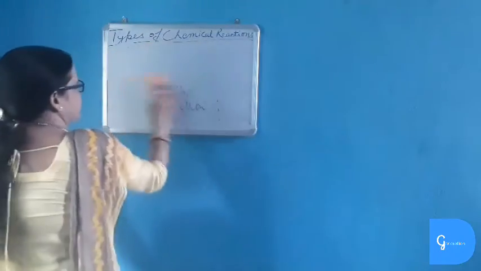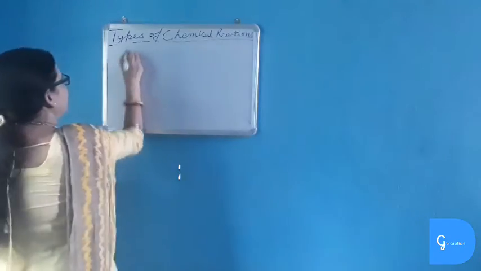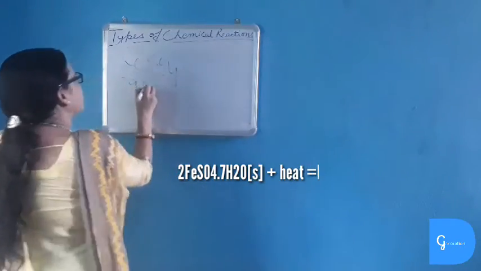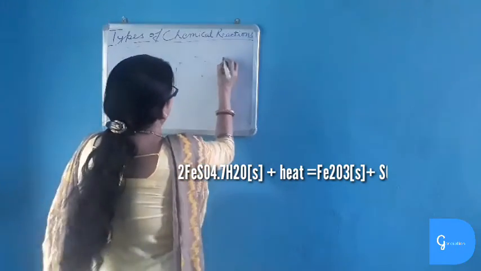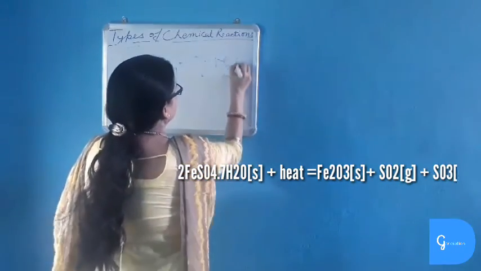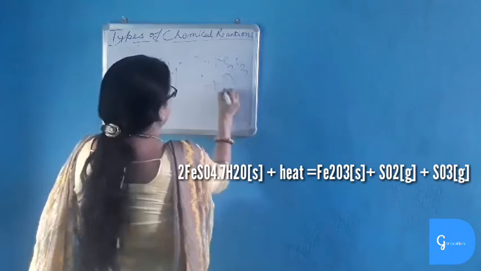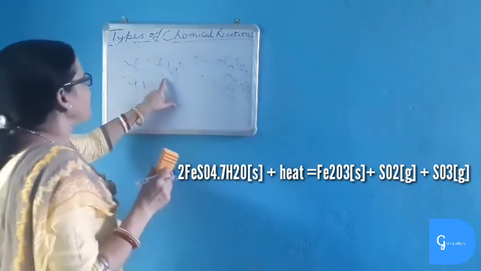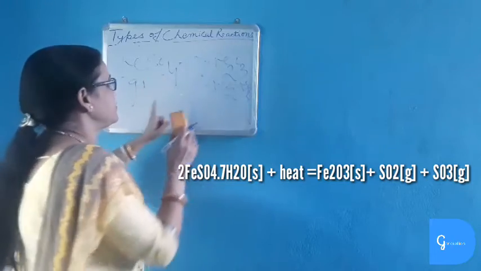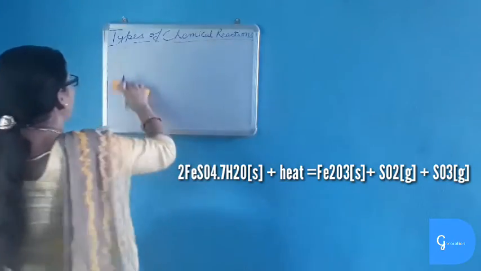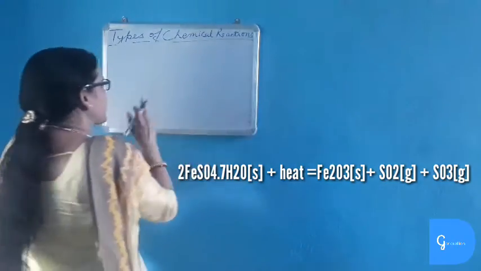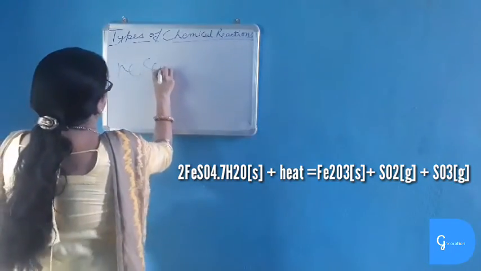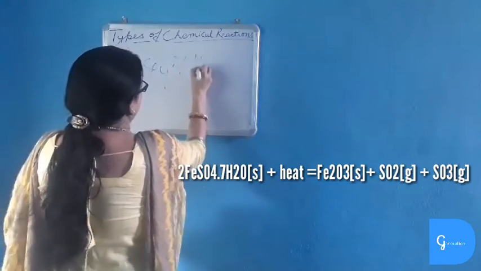Another decomposition reaction is that of ferrous sulfate. When ferrous sulfate, which is green in color, is heated, it forms red brown ferric oxide plus sulfur dioxide and sulfur trioxide. Now ferrous sulfate is a heptahydrate sulfate. It is a salt which contains 7 molecules of water of crystallization. Actually the formula of ferrous sulfate is FeSO4.7H2O.